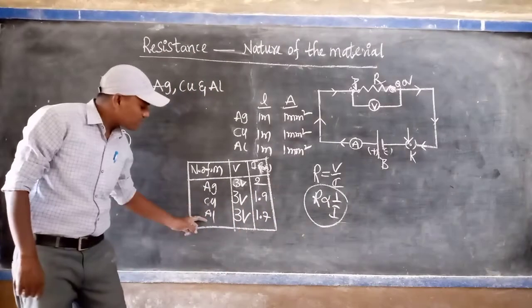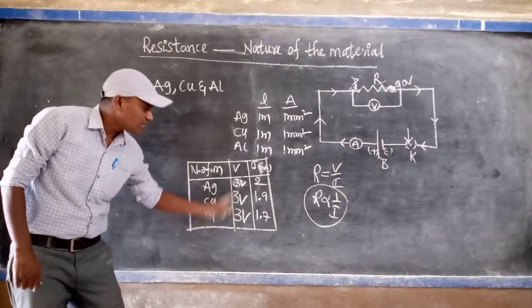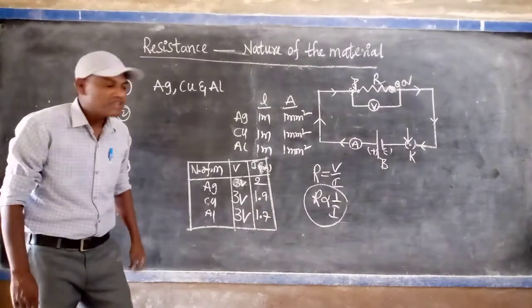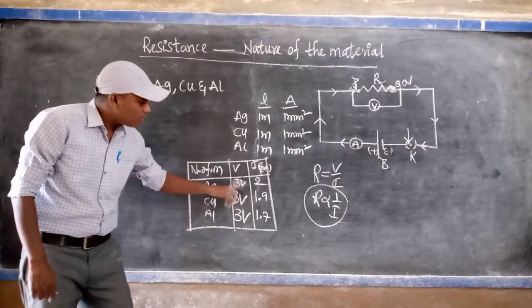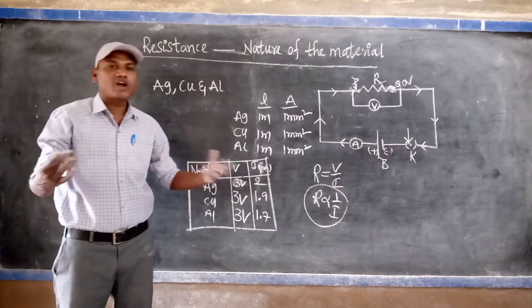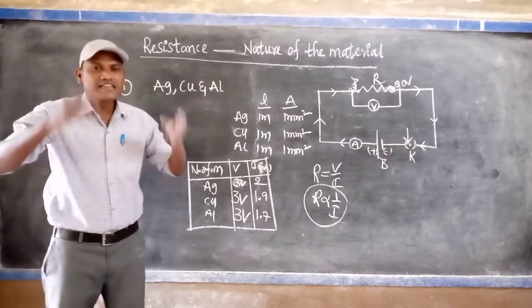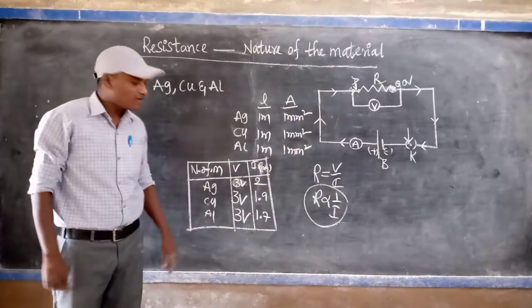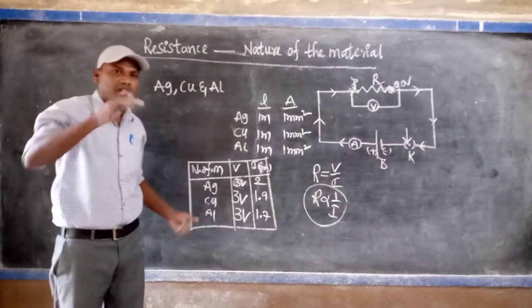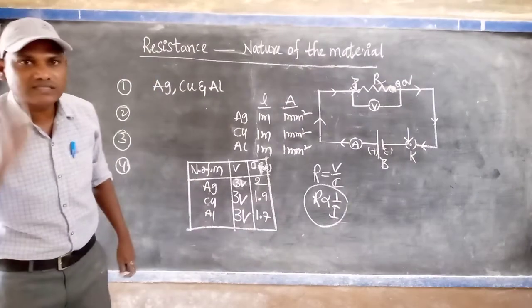If the three materials allowed the same current for the same constant voltage, for example silver, copper and aluminum all allowing 2, 2, 2, then you could say that the resistance of a material does not depend on its nature, because we took different materials, but every material allows the same current.